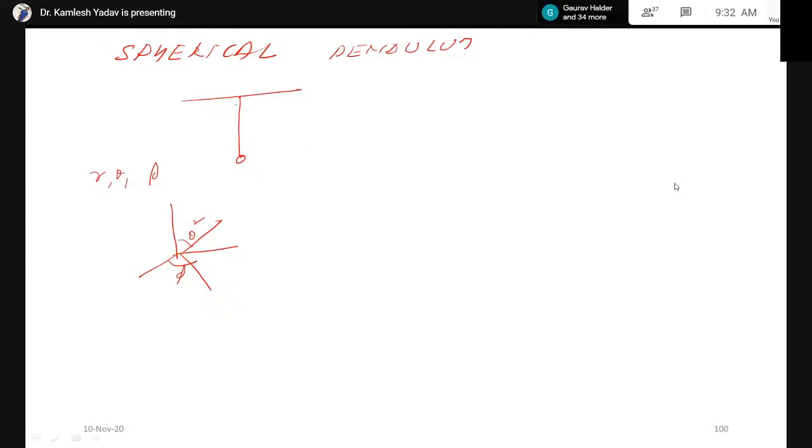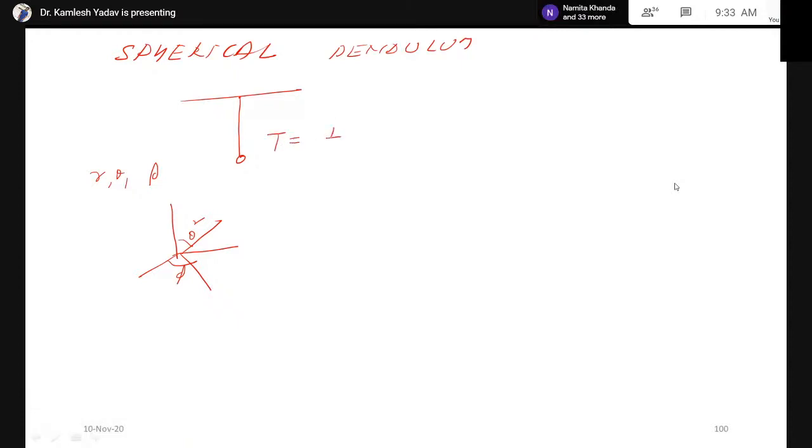In 3D, we have connected this string to the roof of the home, suppose anywhere, so that it can vibrate freely in any direction, suppose x, y, z. Now we know that if we consider a spherical pendulum, then it is better to consider spherical coordinates, and the kinetic energy in spherical coordinates